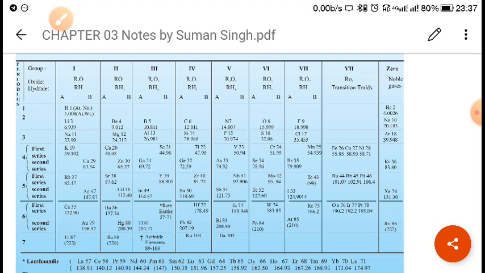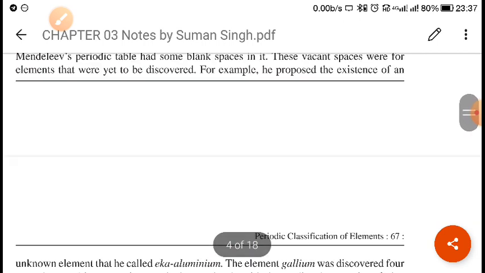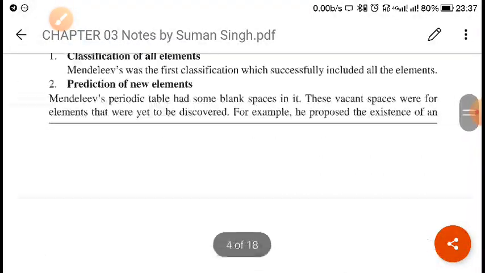Later on, these were discovered by some other scientists. So we will see what that element was. Yes, you can see here, it is given here.